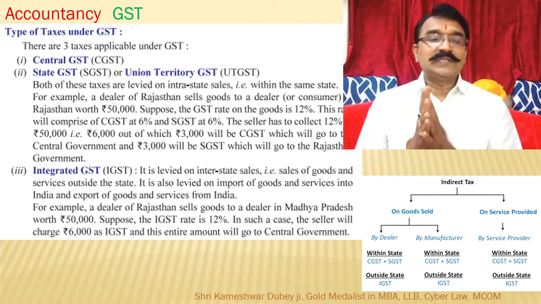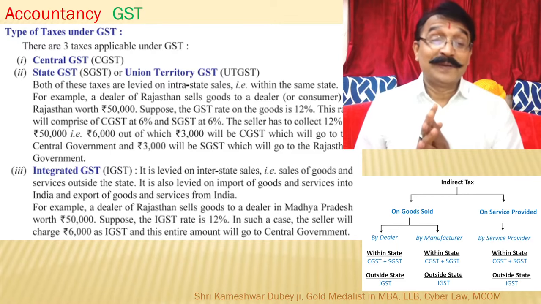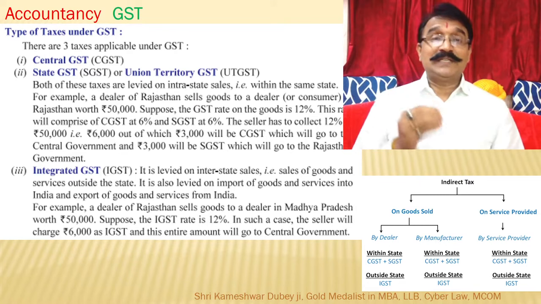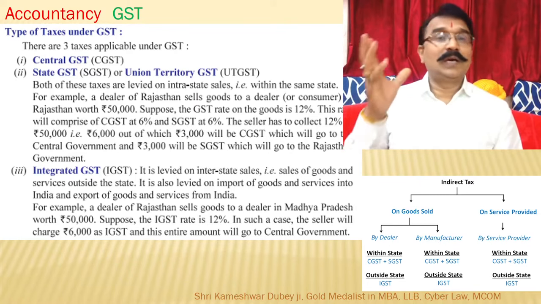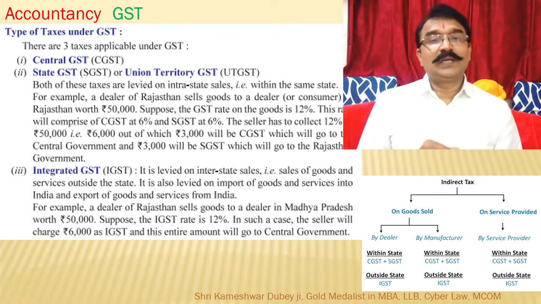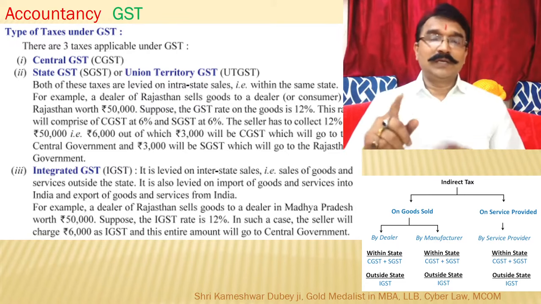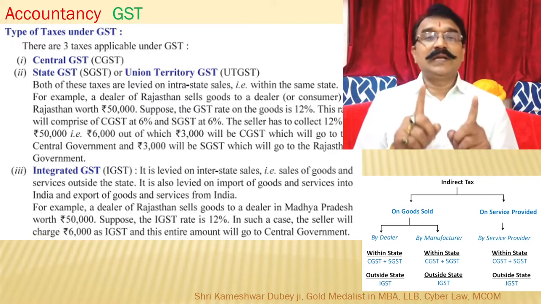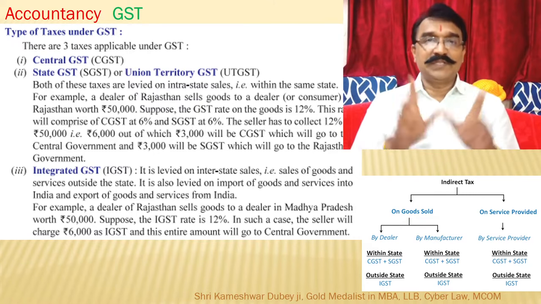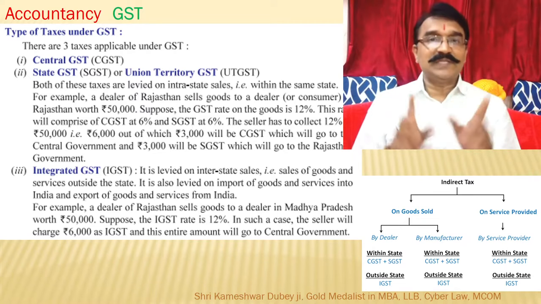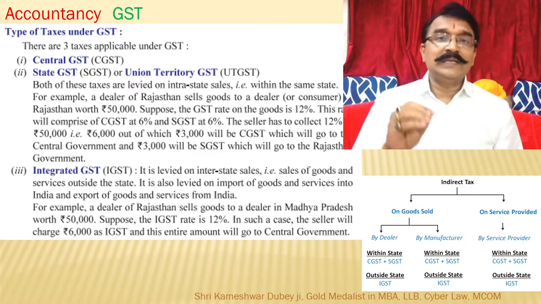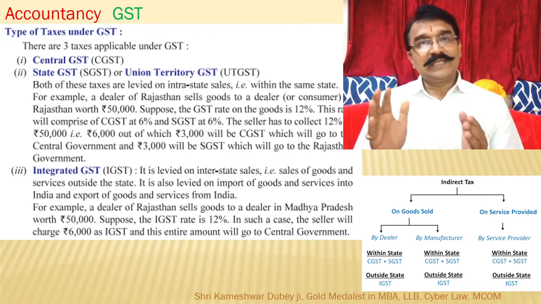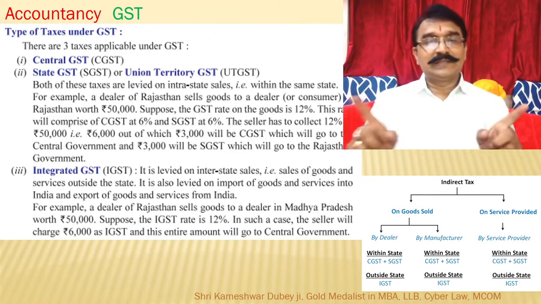Now the third type is Integrated GST. It is levied on interstate sales. If some business takes place between Tamil Nadu and Andhra, Tamil Nadu and Kerala, or Tamil Nadu and Karnataka, then two states are involved. When two states are involved in a business, that is known as interstate business. When interstate business is there, IGST is levied. IGST is levied in interstate business.